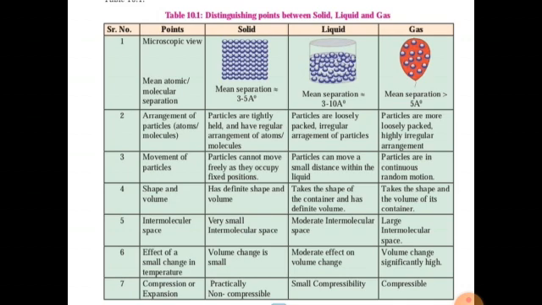Intermolecular space. Very small intermolecular space in solid, moderate intermolecular space in liquid. Intermolecular space means the space between two atoms. And in the gaseous state there is a large intermolecular space. Effect of small change in temperature: if there is a change in temperature, volume change is very small in the solid state, moderate in liquid, and significantly high in the gaseous state.